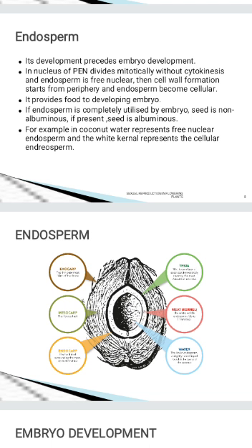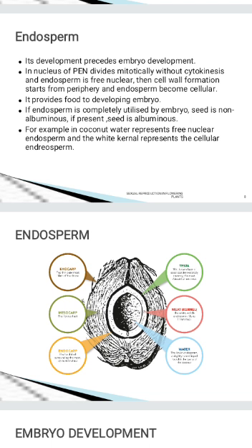Now let us see how the development of endosperm occurs. You know that endosperm is triploid because it is the fusion product of the male gamete with the polar nuclei. The male gamete is haploid, the polar nuclei are diploid, so the primary endosperm nucleus is triploid, 3N.